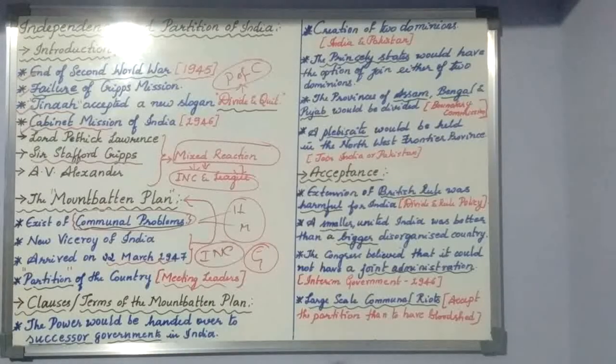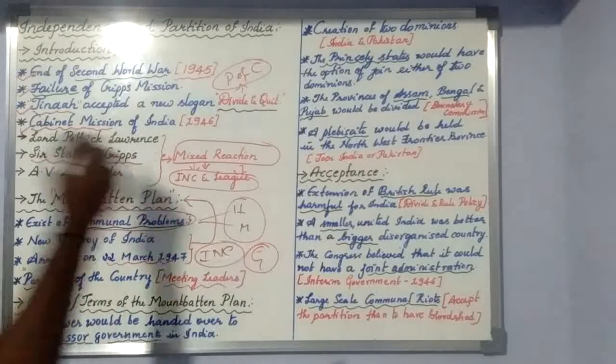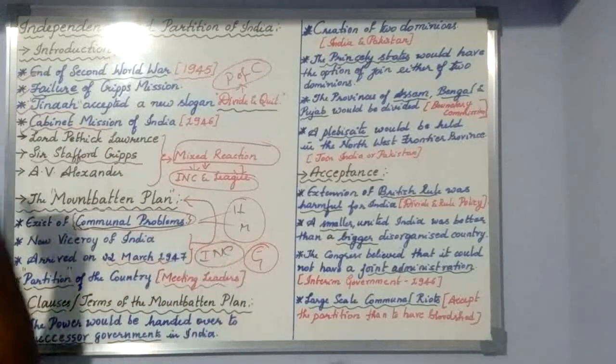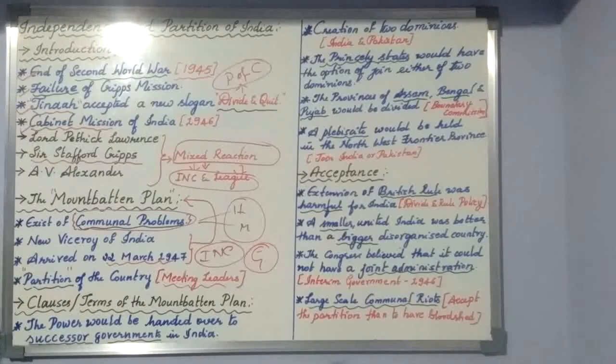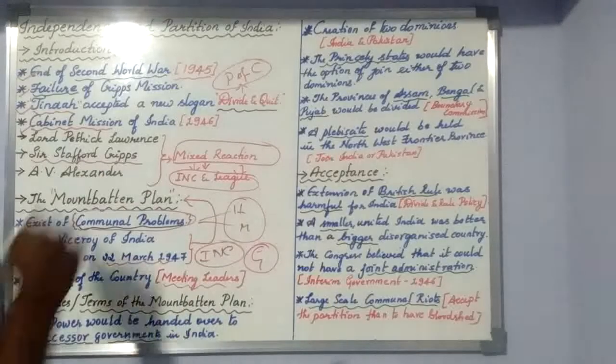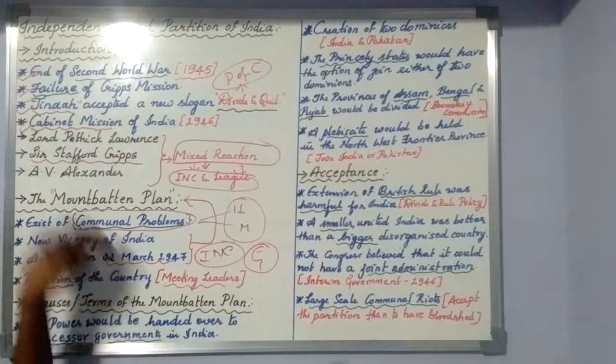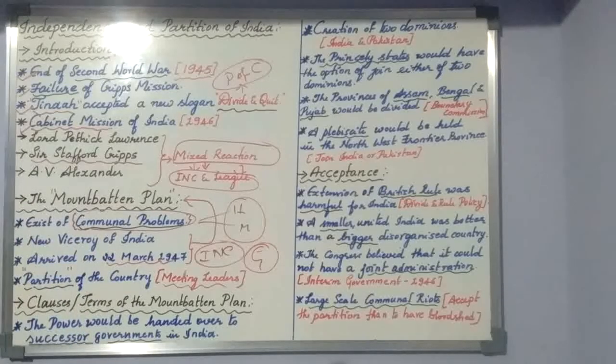If at all you want to do the partition of the country, you do it on my dead body. This was a saying by Gandhiji to Mountbatten when he proposed the partition of the country. It means after his death, you do the partition. But till the death of Gandhiji, the communal problem cannot continue, or we cannot wait till the death of Gandhiji.